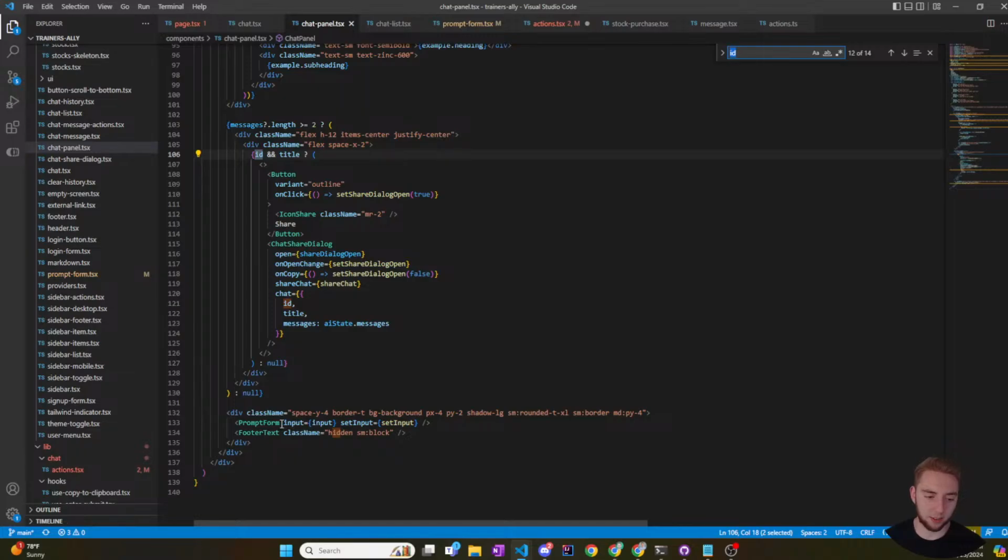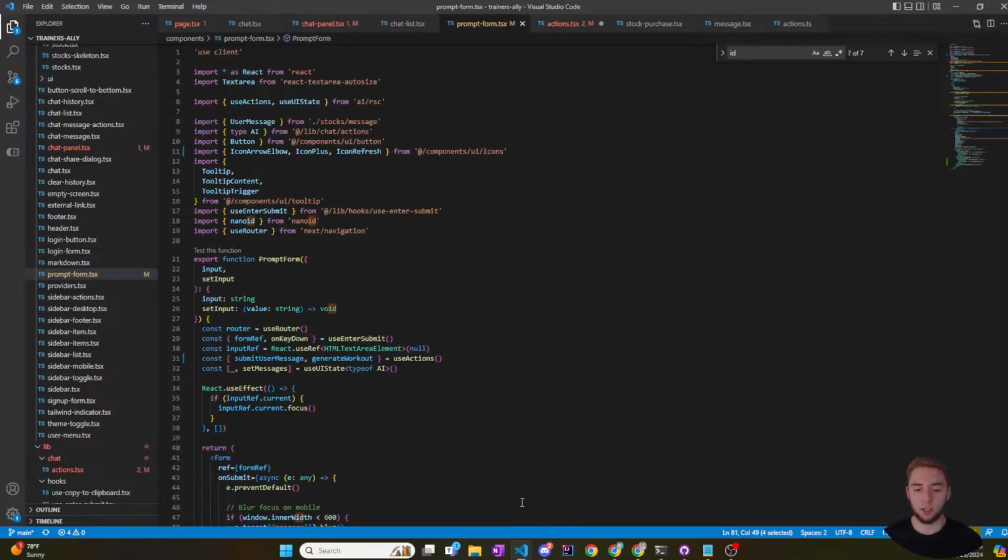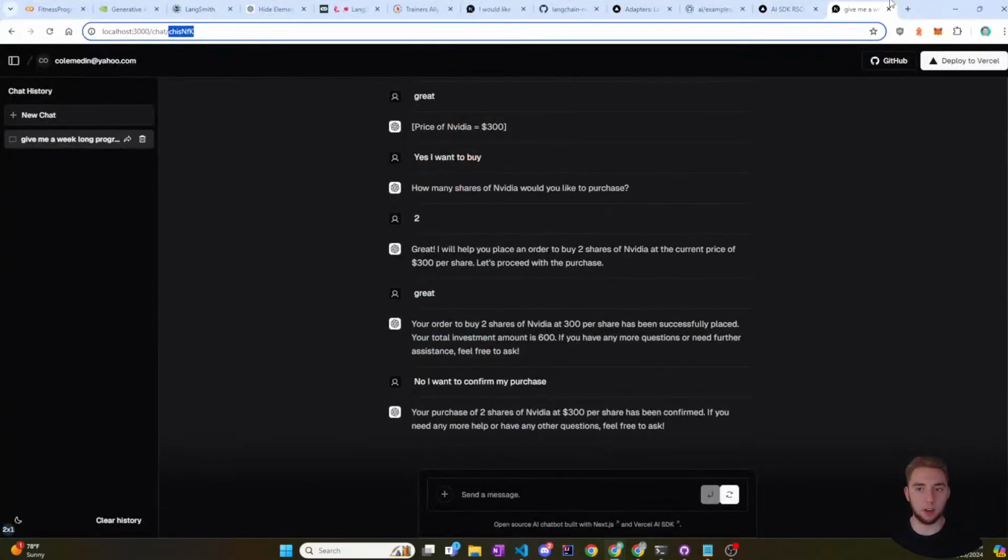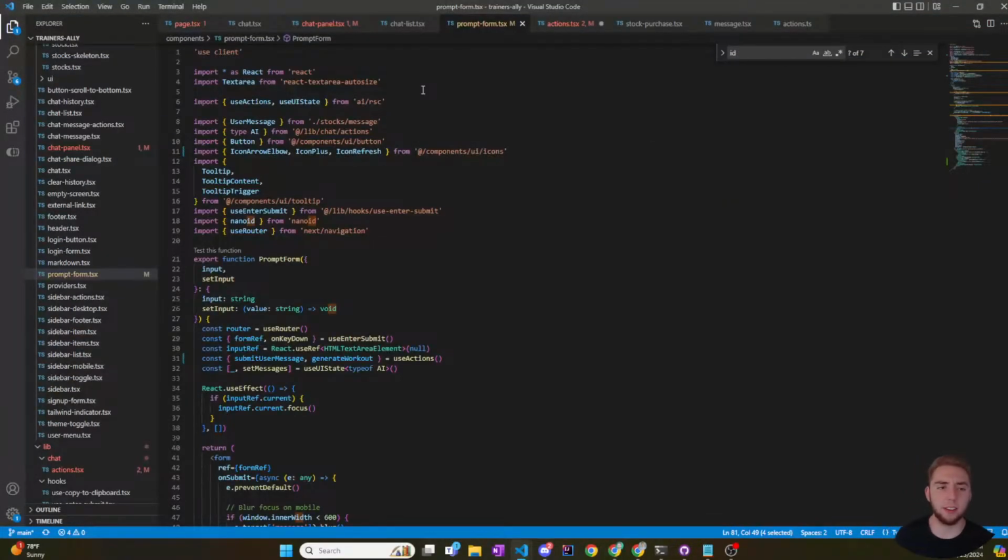So what I'll do is I'll just pass in the ID here. ID is equal to ID. So this is the chat ID, which is what you have in the URL at the top here. So I'm just going to use that for now as the thread ID. And that actually might be good enough. And then at some point, I might change it so that the ID of the chat is not randomly generated. It'll actually be based on some ID of the client for that personal trainer in the database. But this will definitely do for now.